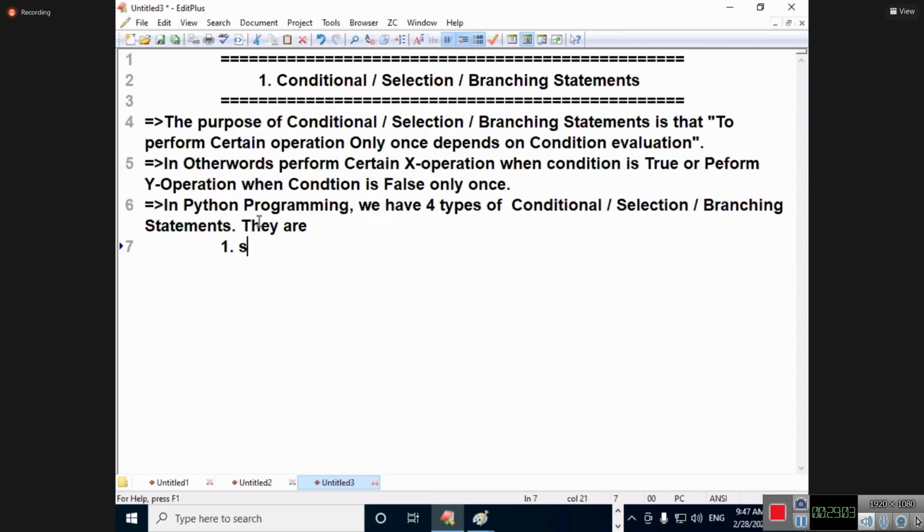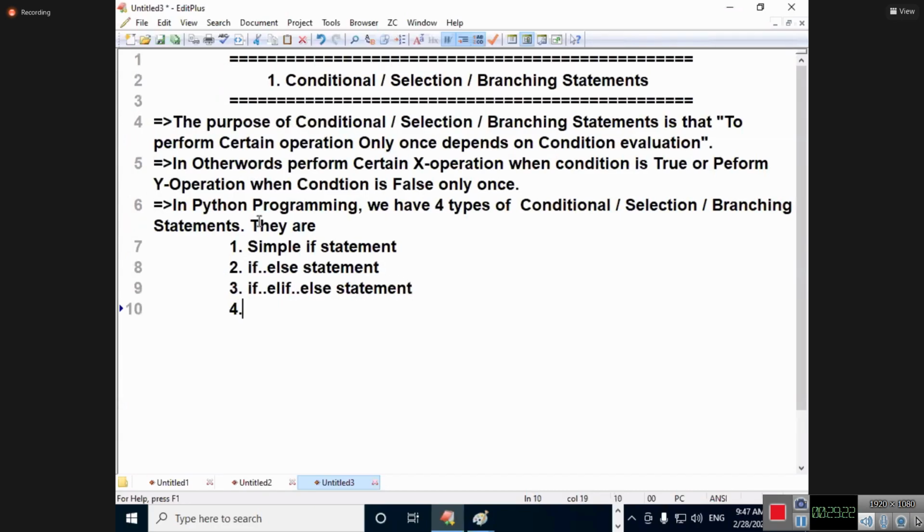Simple if statement. Second one is called what? If else statement. I will explain everything in detail. And the next is called what? If, elif, else statement. Next, fourth is called what? Match case statement.